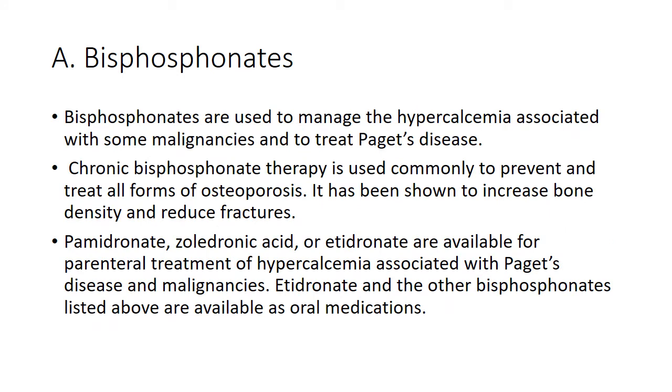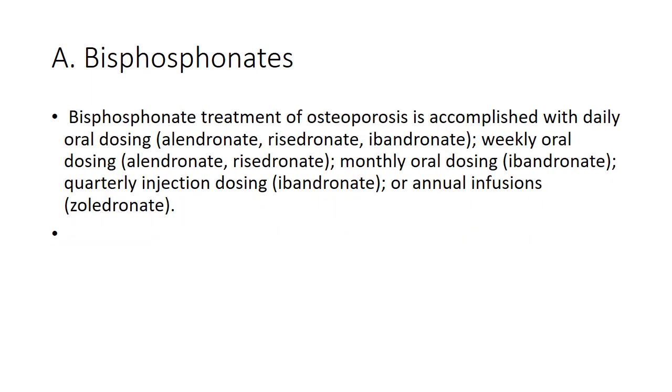Bisphosphonates are used to manage the hypercalcemia associated with some malignancies and to treat Paget's disease. Chronic bisphosphonate therapy is usually used to prevent and treat osteoporosis, and they increase bone density and also reduce the risk of fractures. Drugs like pamidronate, zoledronic acid or etidronate are available for parenteral treatment of hypercalcemia that is associated with Paget's disease and certain malignancies. And etidronate and other bisphosphonates are also available as oral medicine.